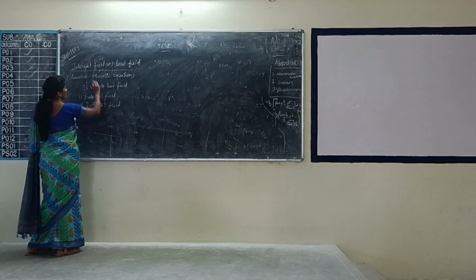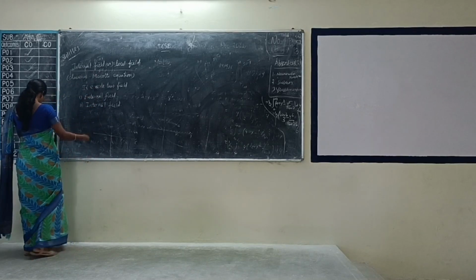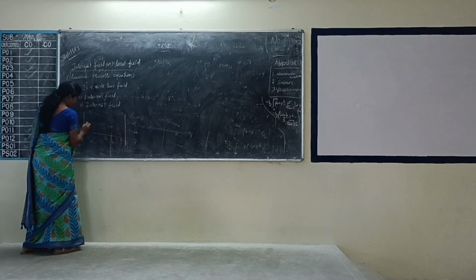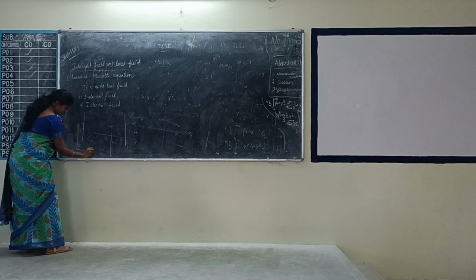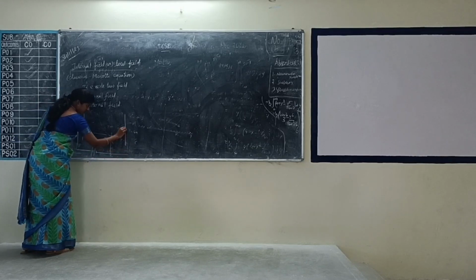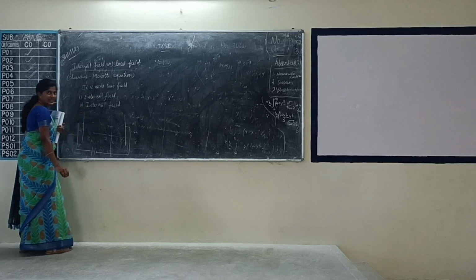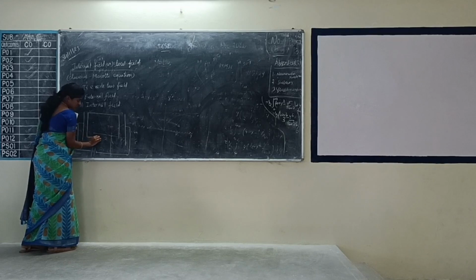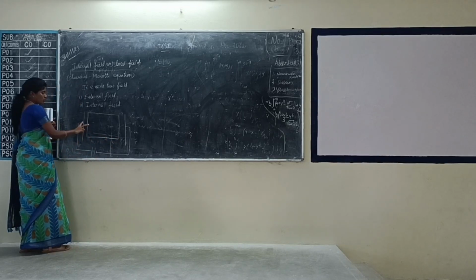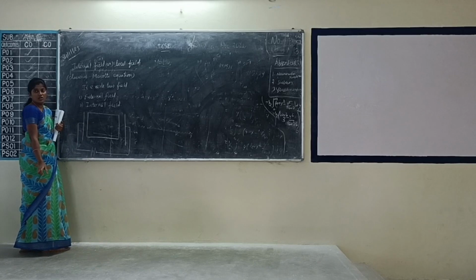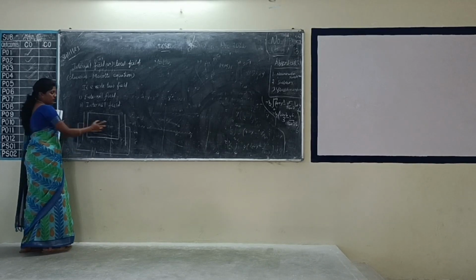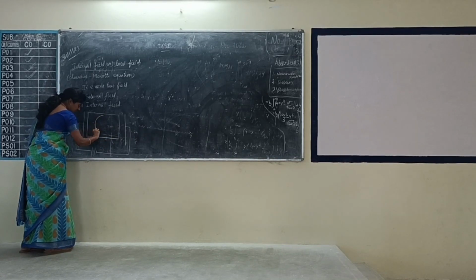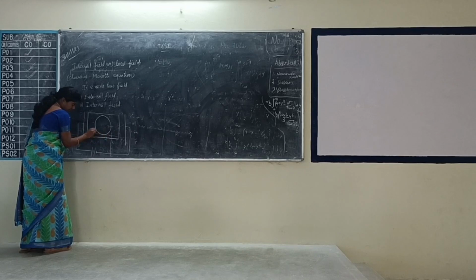So in the internal field, we are going to find out the value. So listen, considering a capacitor, we are applying the electric field in between the plates. So a dielectric material is placed in between the plates. These two plates, we consider as a capacitor. In between the plates of the capacitor, we are placing the dielectric material. Consider a sphere inside the dielectric material.